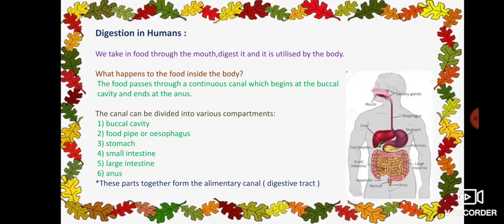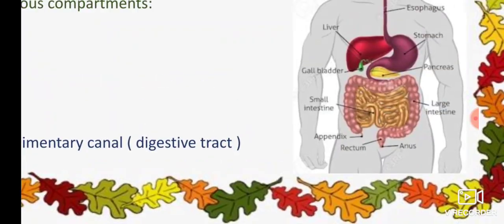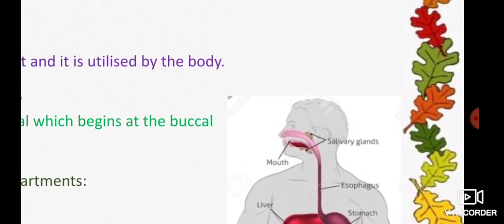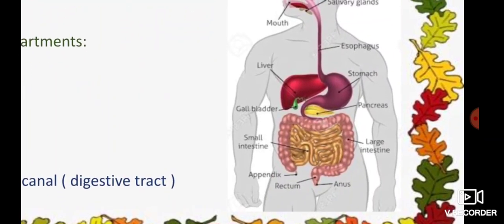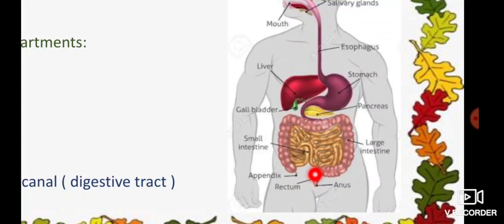Alimentary canal is nothing but digestive tract or a way for the digestion of food. And I have explained about this diagram also. See here, mouth, through this we are going to intake our food, and these are the salivary glands. Today we are going to study about these glands. And after that the food enters into the esophagus, that is food pipe. After the food reaches stomach, and after that it moves towards the large and small intestines, then again it reaches the anus, where from this the unused food particles are going to be excreted.